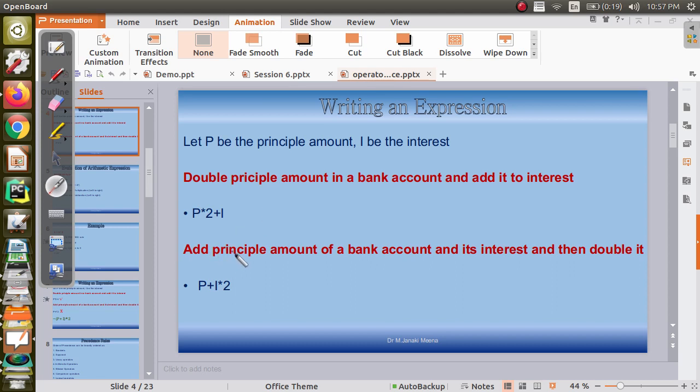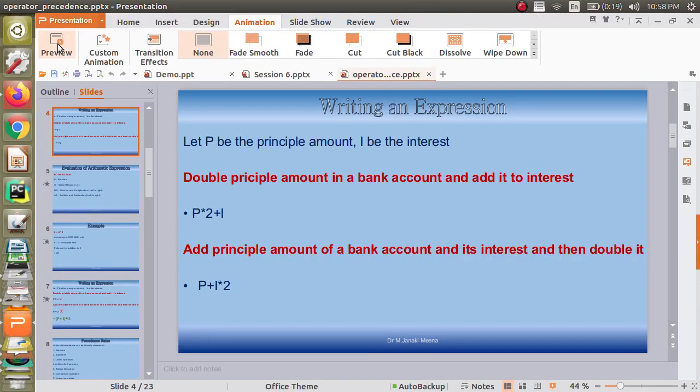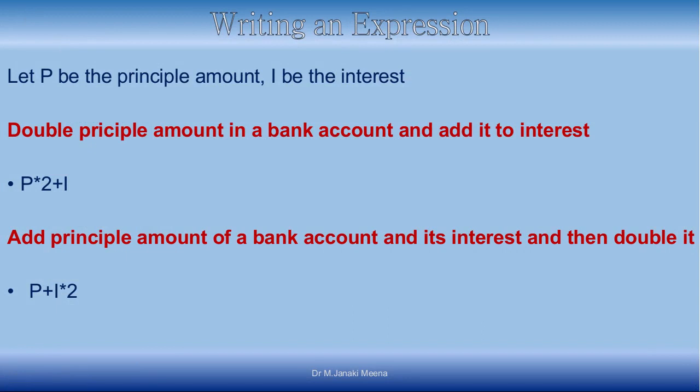Similarly, when you have been asked to add principal amount of a bank account and its interest and then double it, right? So add principal amount and its interest, we may think like P plus I. You have to add the principal and then the interest and then double it, so into 2. This expression seems to match the statement given to us. We will further discuss whether that is going to work out or not, but this is what will come into our mind when these sentences are given.